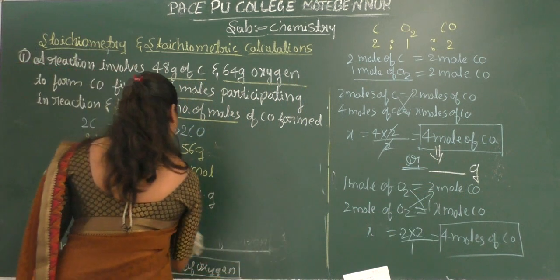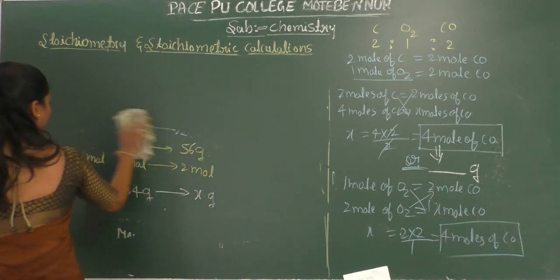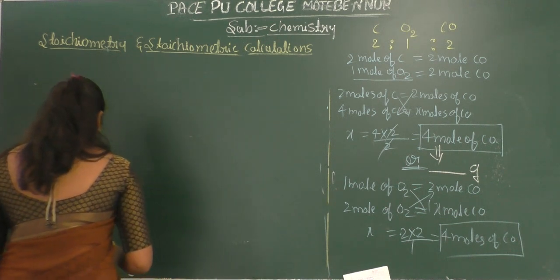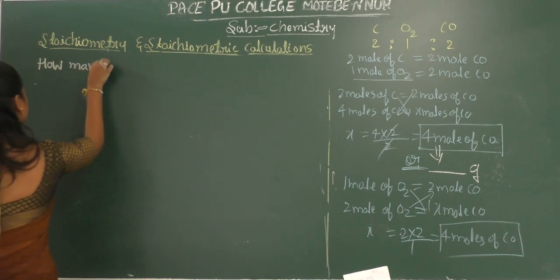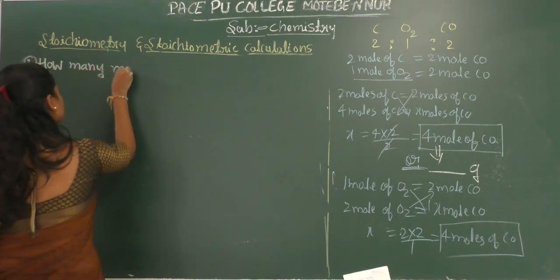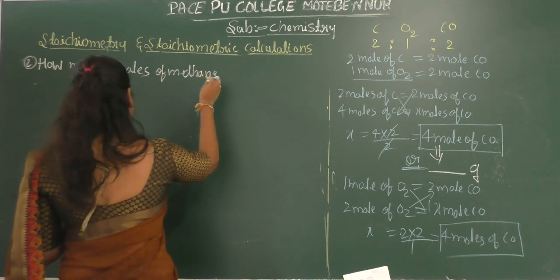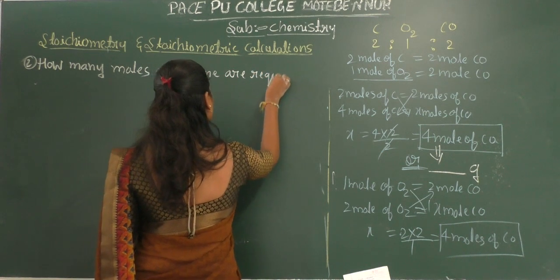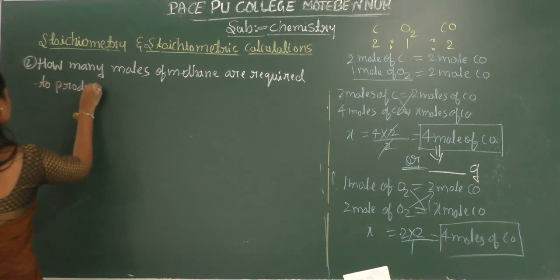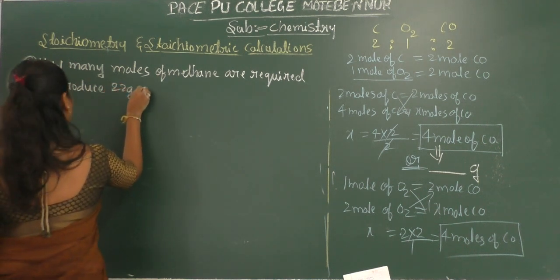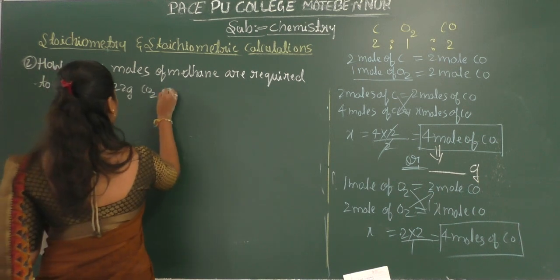Okay, so next one is: how many moles of methane are required to produce 22 grams of carbon dioxide, that is in the form of carbon dioxide after combustion.